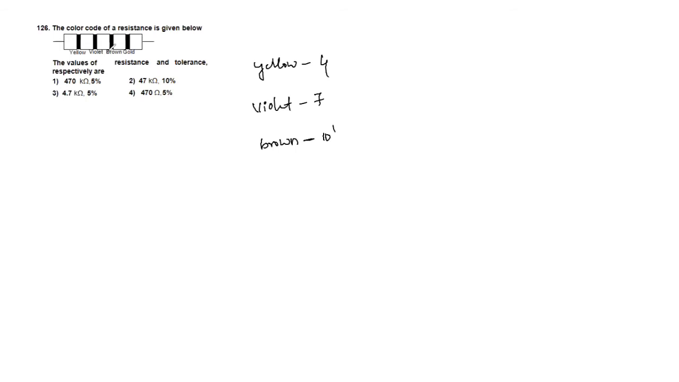Okay, and next they have given the gold color. Gold color here means tolerance, it is plus or minus 5%. So according to these values, we can write it as 470 plus or minus 5% ohms. Okay, 470 plus or minus 5%. That is option 4. We can go with option 4, right?